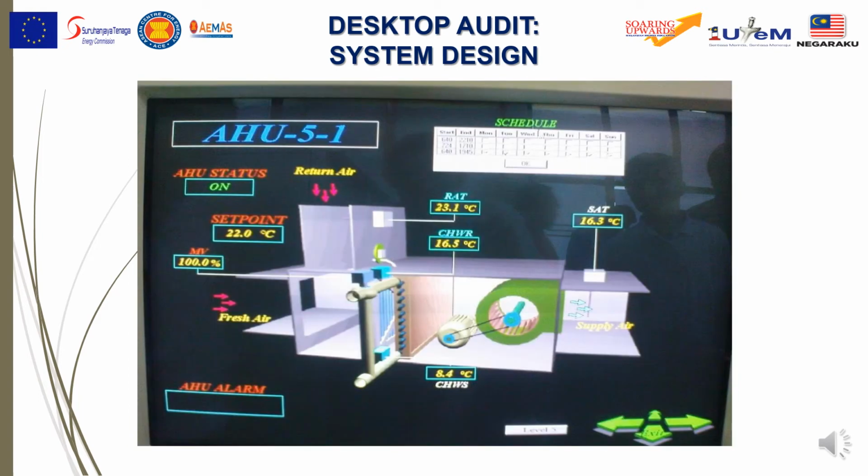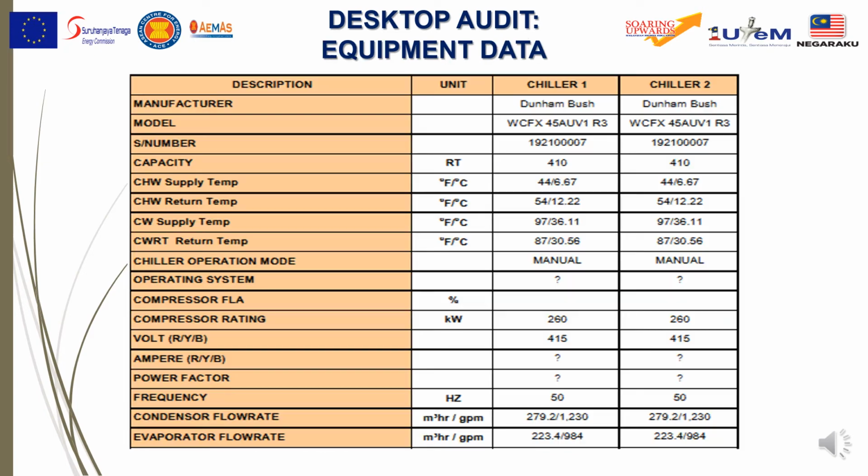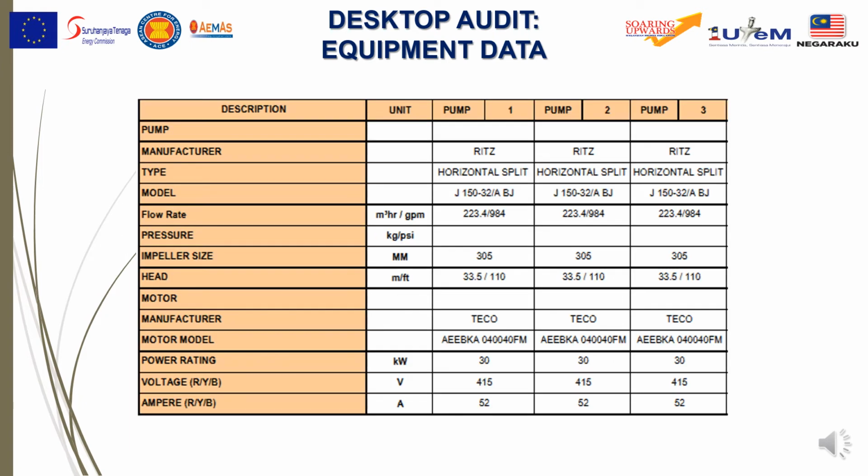Okay, same like this in AHU. You can see the cooling water return, cooling water supply, the set point, the status. Okay, so the second one is the equipment data. So for the equipment data, you need to find all the data for your equipment. For example, chiller number 1, what's the manufacturer for this chiller, the model number, capacity, operation mode, operating systems, the ampere, power factor, and so on.